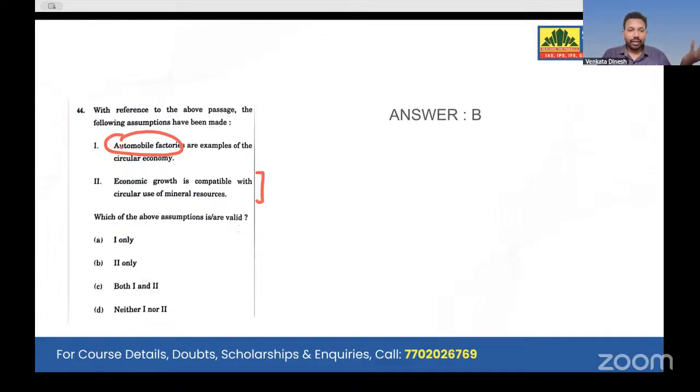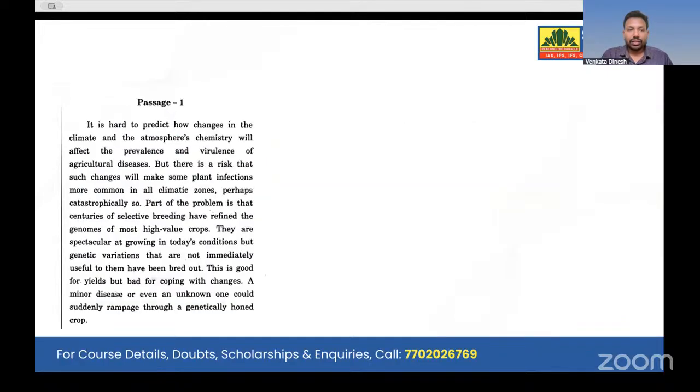If not automobile, some other industry might have been. How can we conclude that? So going with option B is a justified answer. If you want to take option 1, I suggest don't take it. There's a 30% probability this might be correct, 70% this might be wrong, right? So go with the next passage.